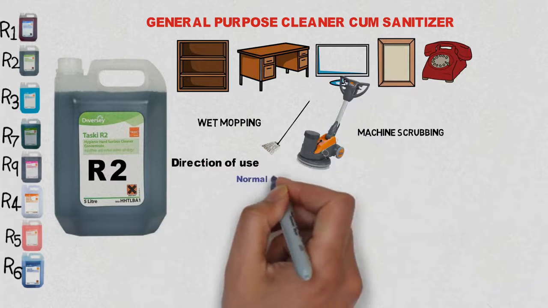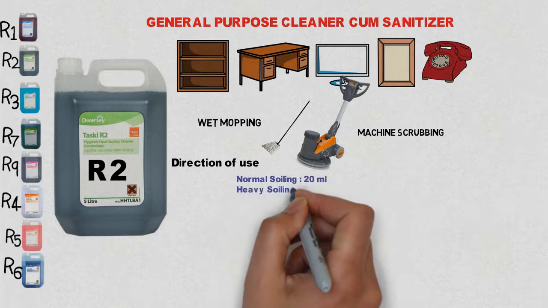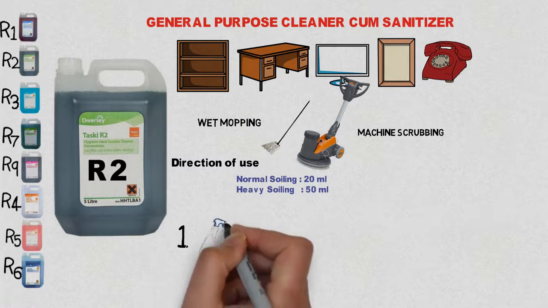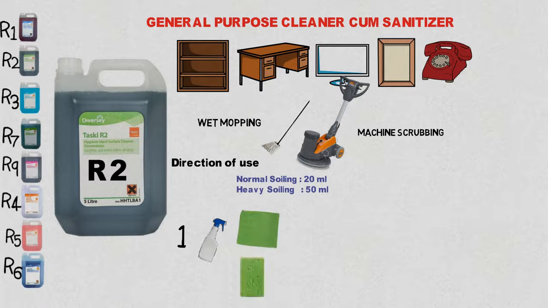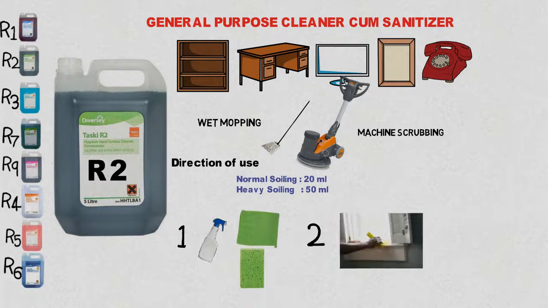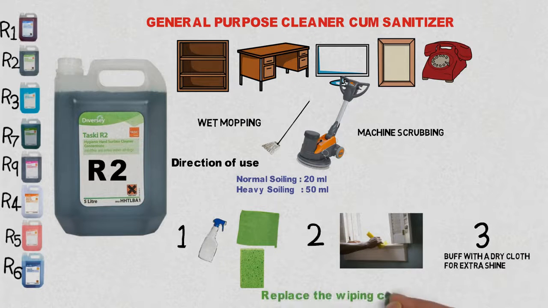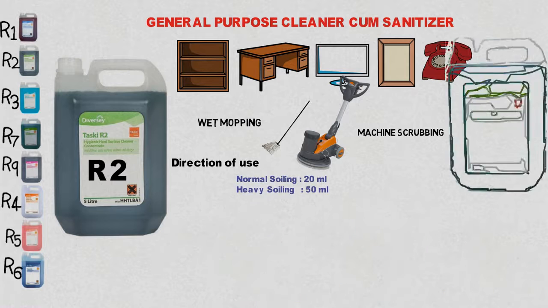For dilution, add 20 ml per liter to 50 ml per liter according to the nature of soiling, as discussed in the case of R1. For small areas like a guest room, spray a small quantity onto a damp cloth, sponge or pad and wipe the surface clean. Buff with a dry cloth for extra shine. Replace the wiping cloth regularly.